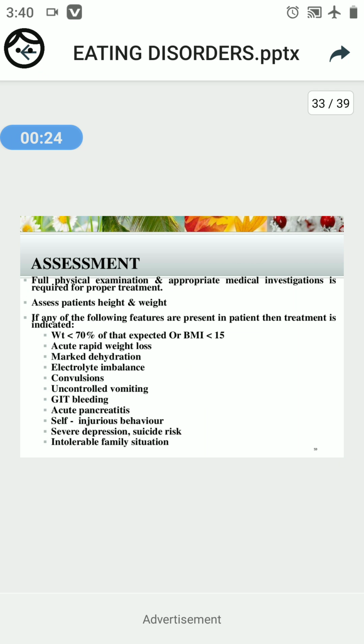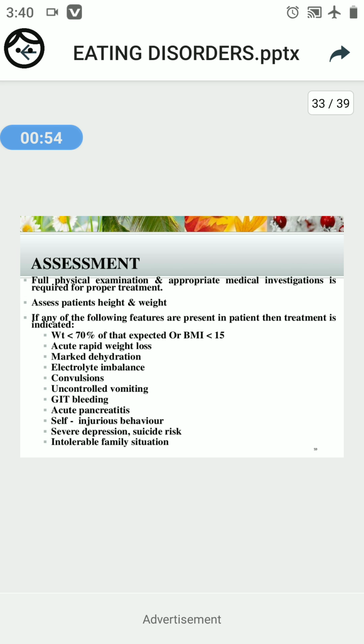So here, for patients affected with an eating disorder, the physical examination has to be performed along with the appropriate medical investigation. Okay, to provide proper treatment to the patient, this physical examination is a must. Physical examination and some of the medical investigation. Then we have to assess the height and weight of the patient.